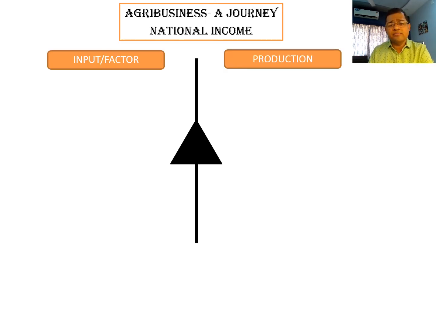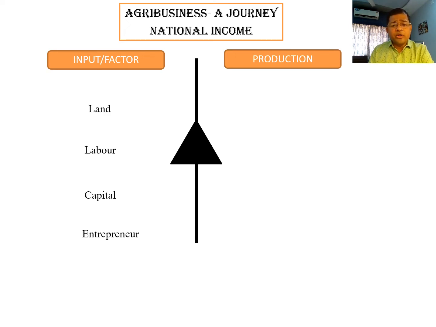You all know that in any production system there is an input and an output. Many times inputs are also called factors. Factors means inputs decide how much output you have to produce for a particular country or system. So inputs are independent of each other and outputs are dependent on each other. So inputs are also called factors.